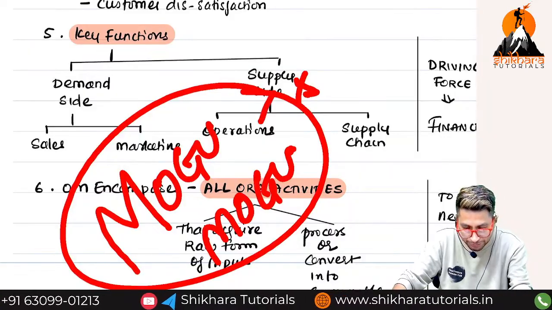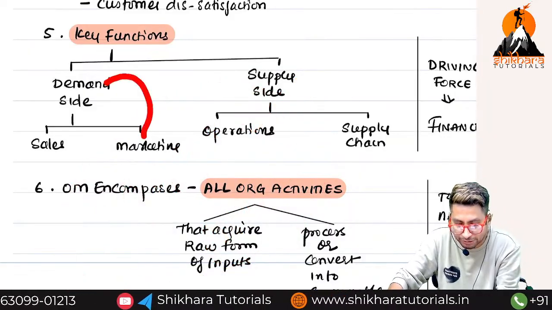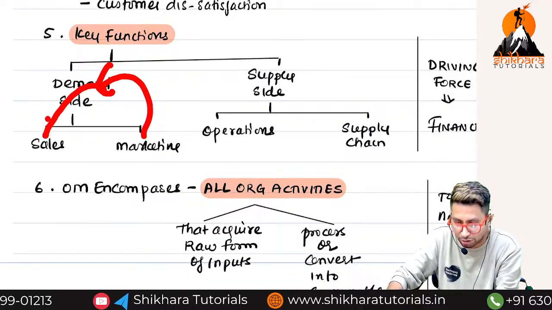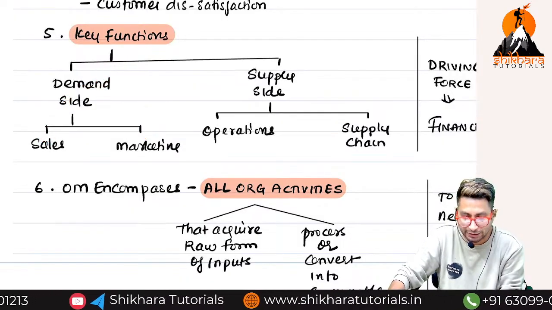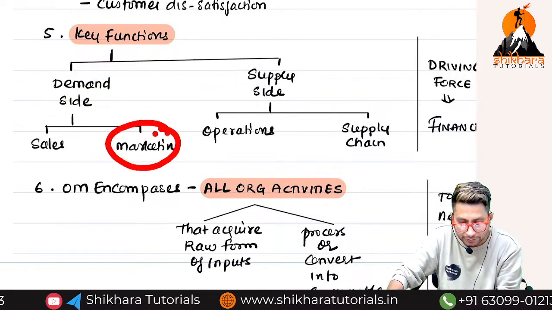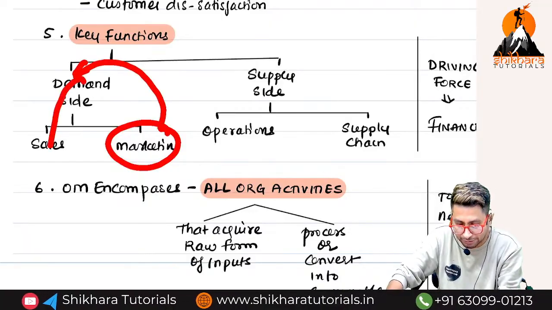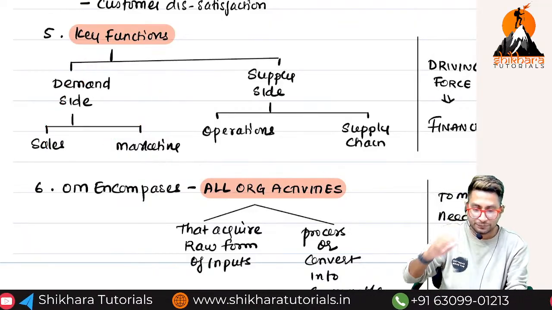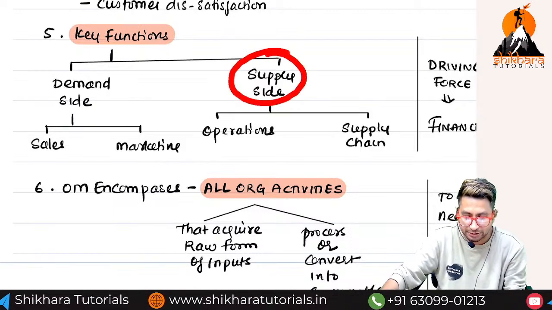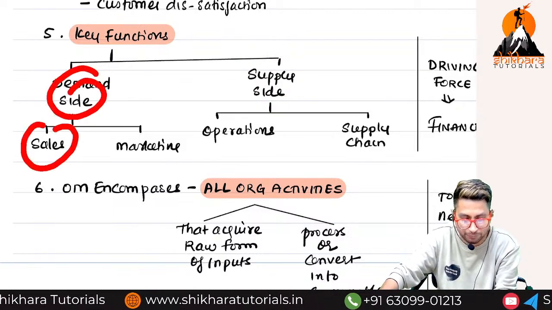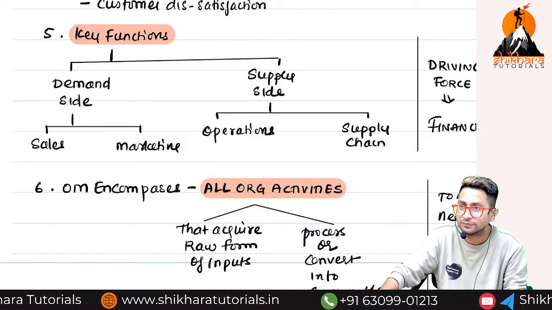So when advertisement is not done, how will demand come? When demand is not there, how will I sell? So that is why first marketing, then what will arise? Demand, and then what will I do? Sale. Then what comes? The supply side. Now demand is there, I want to sell, but to sell, what should I do first?